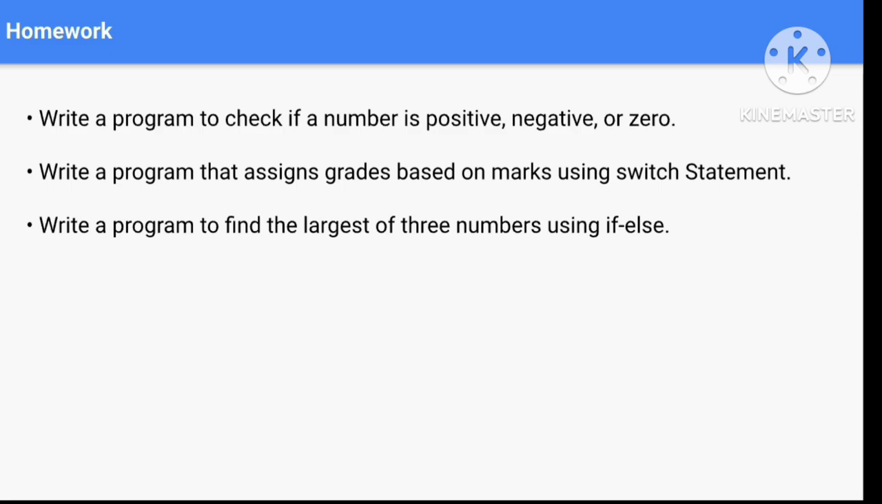So the first program: write a program to check if a number is positive, negative, or 0. You can do it with an if else statement. And next, write a program that assigns grades, grade A, grade B, grade C, based on marks using a switch statement. And if you have problems using the switch statement, then you can watch the video once again.